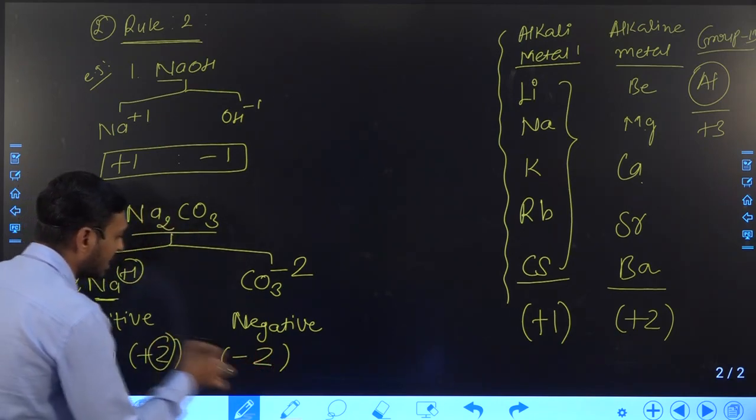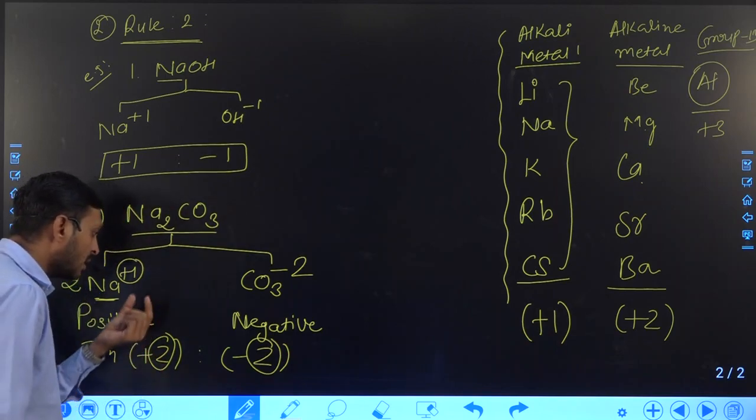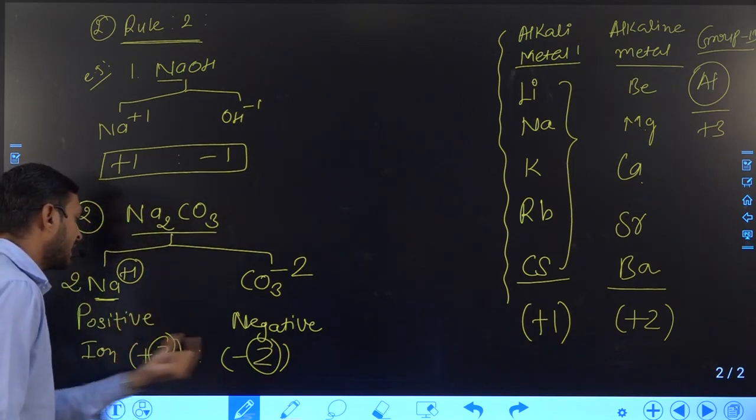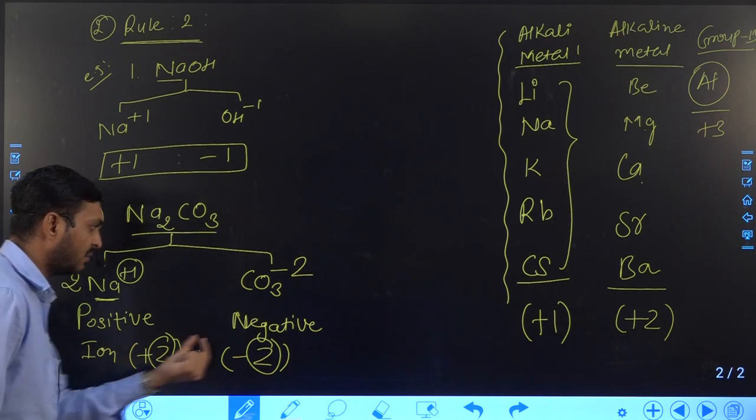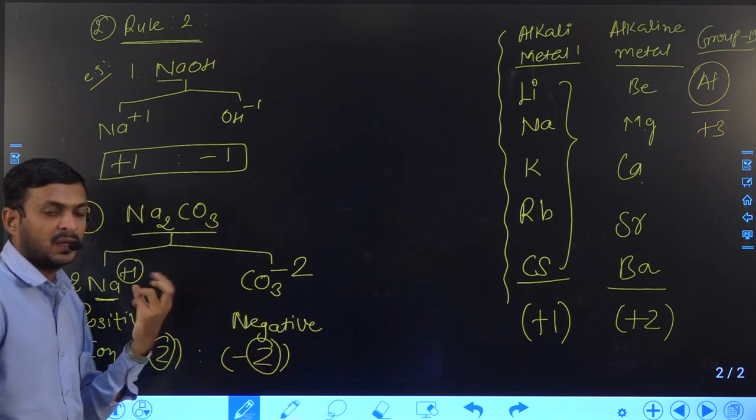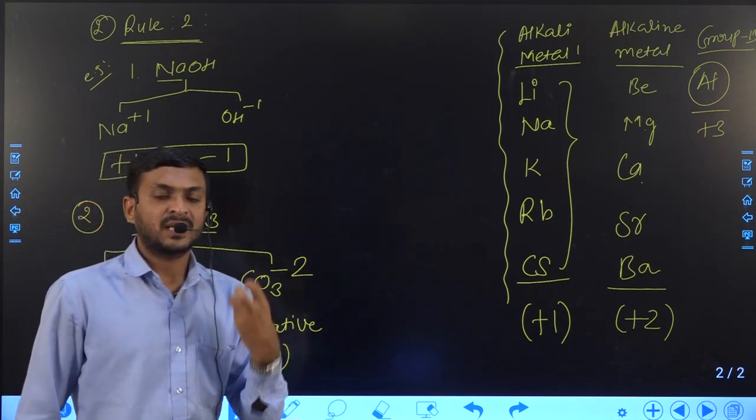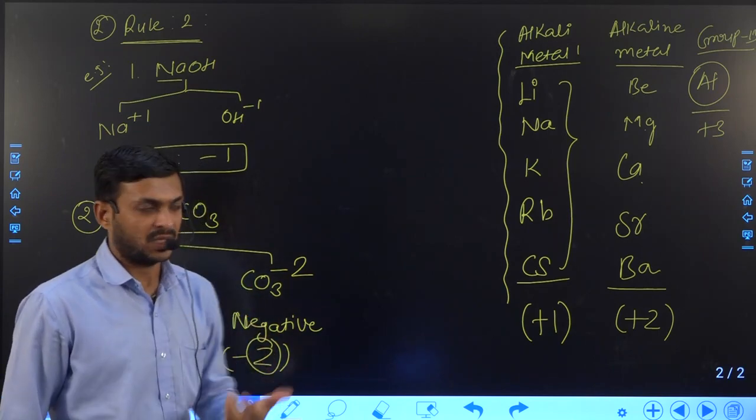That means both should be equal. The sign is different. One is the cation, one is the negative ion. So that is what the second rule is trying to say.